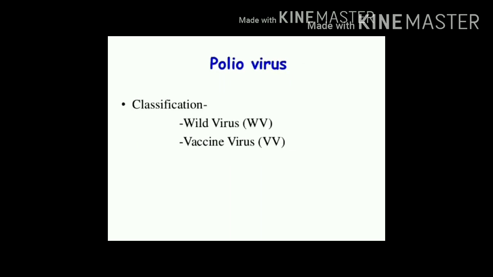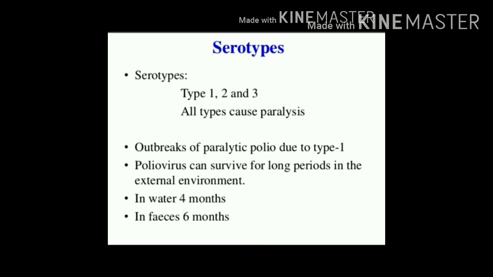Poliovirus is of two types, wild poliovirus and vaccine-derived poliovirus. Simply, we can say wild virus and vaccine virus. As you know, wild poliovirus has three serotypes, type 1, type 2 and type 3.